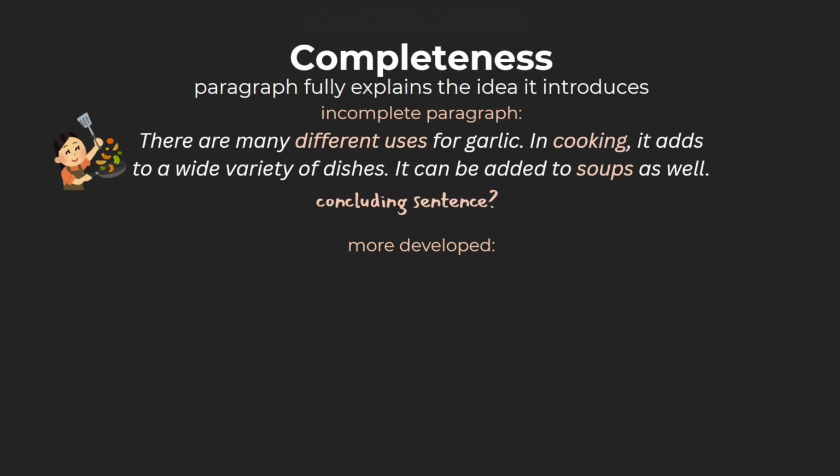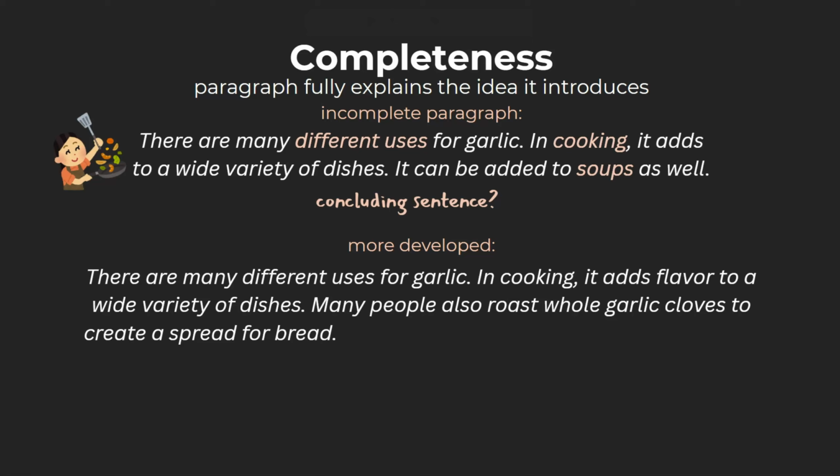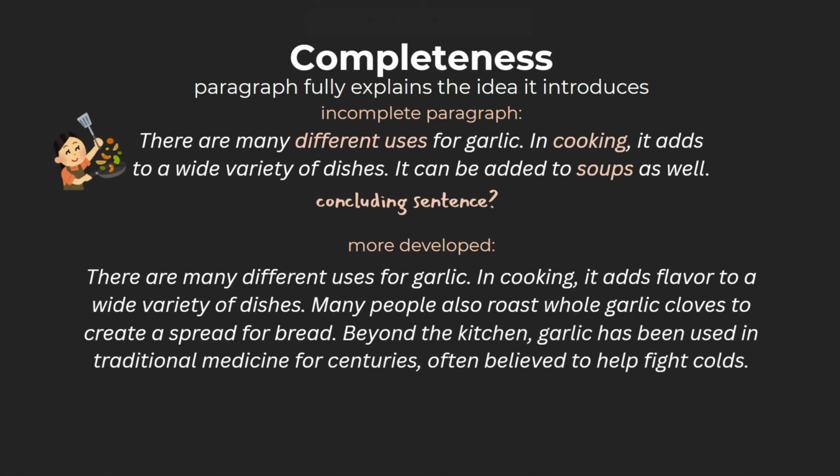Let's look at a more developed version. There are many different uses for garlic. In cooking, it adds flavor to a wide variety of dishes. Many people also roast whole garlic cloves to create a spread for bread. Beyond the kitchen, garlic has been used in traditional medicine for centuries, often believed to help fight colds. Some even plant garlic in their gardens to repel pests. Whether used for taste, health benefits, or gardening, garlic remains one of the most versatile ingredients around.